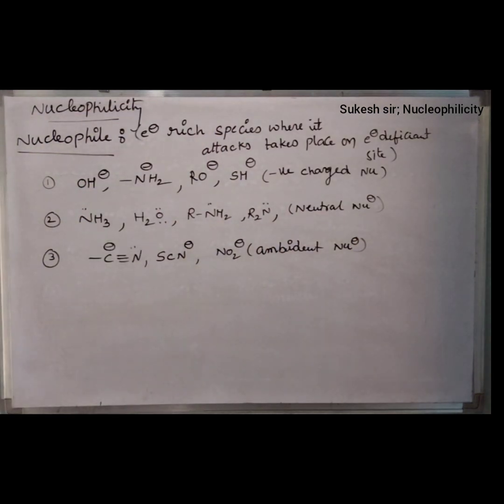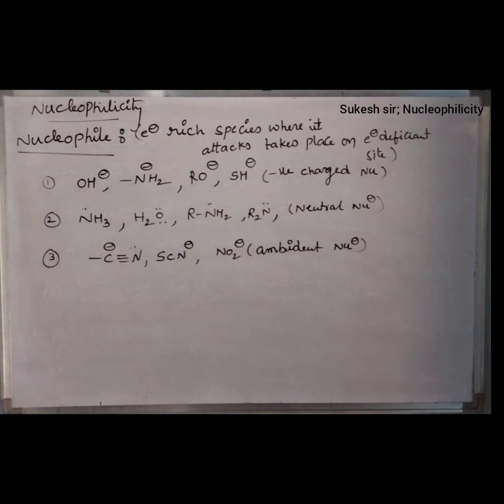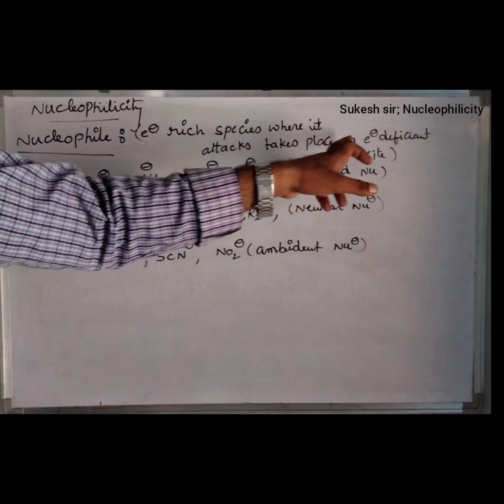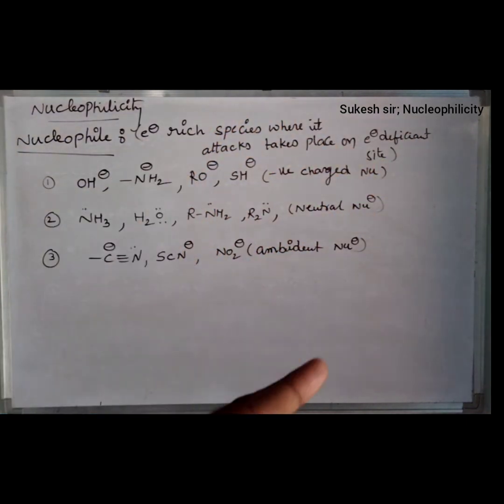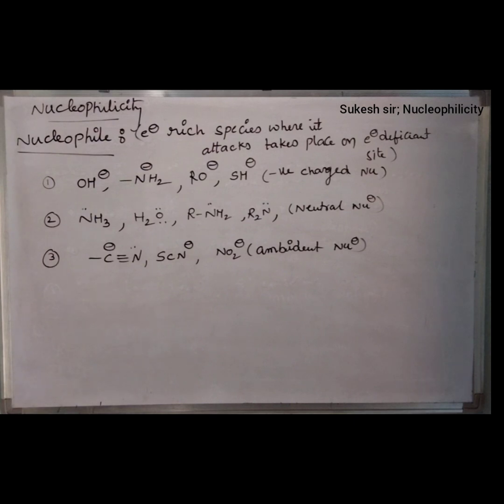All these are considered ambident nucleophiles because they have two nucleophilic centers, but attack takes place on the electron deficient site with only one. Hence, they are considered ambident nucleophiles.